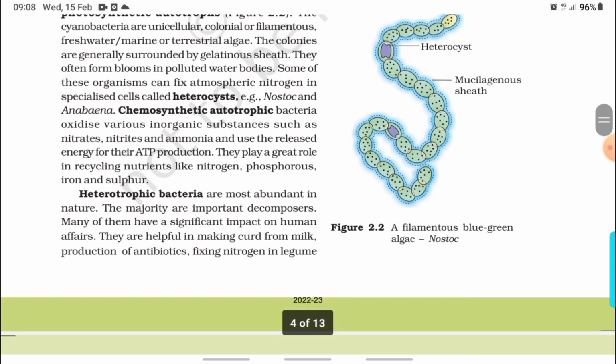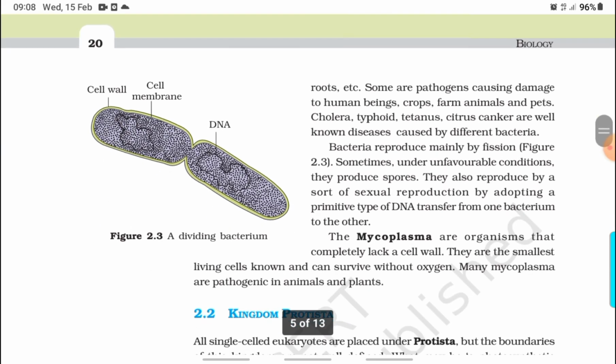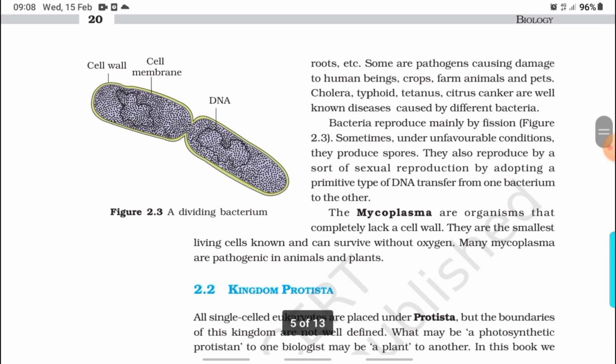Heterotrophic bacteria are the most abundant in nature. The majority are important decomposers. Many of them have a significant impact on human affairs. They are helpful in making curd from milk, production of antibiotics, fixing nitrogen in legume roots, etc. Some are pathogens, causing damage to human beings, crops, farm animals, and pets. Cholera, typhoid, tetanus, and citrus canker are well known diseases caused by different bacteria.